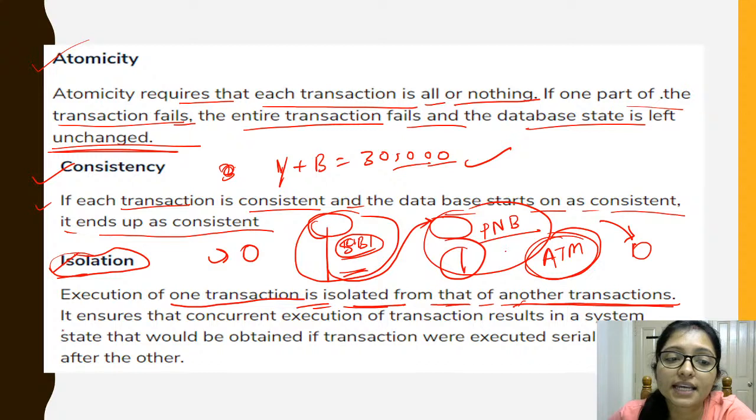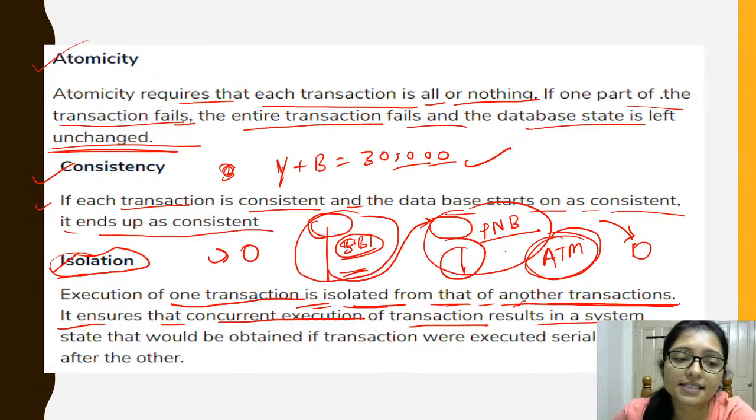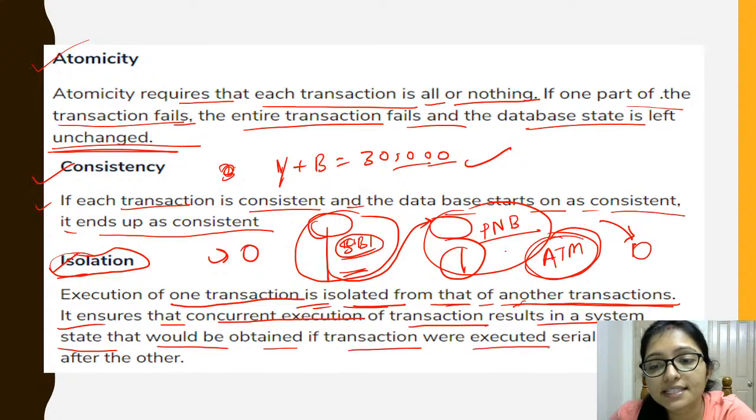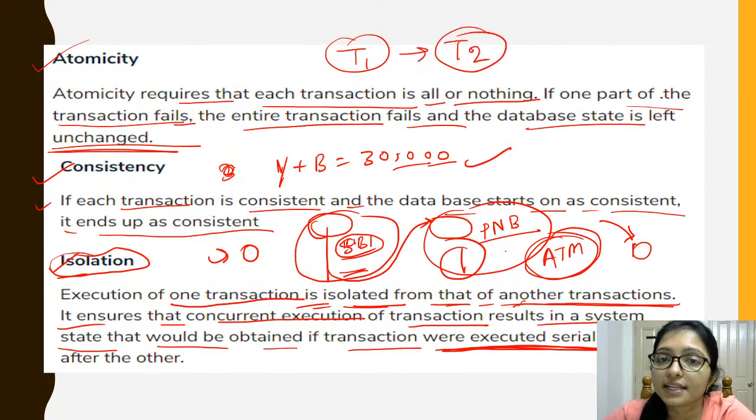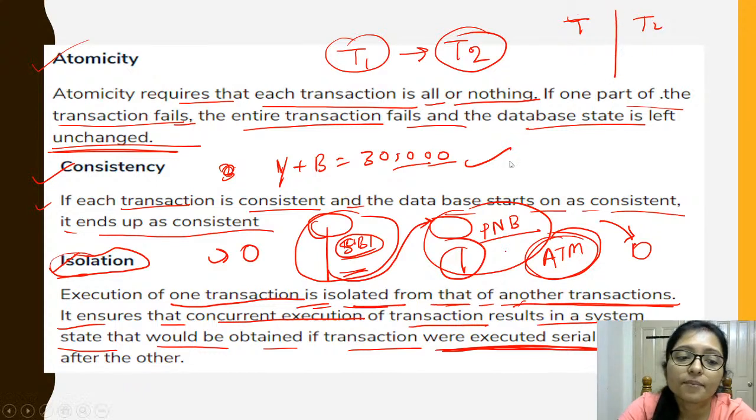Clear? Means it ensures that concurrent execution of transactions results in the system state that would be obtained if the transactions were executed serially. Now this is very important, there is some confusion that comes, that when we are doing it serially, means maybe transaction 1 is done first, then transaction 2 is done, then what will be the result? The same result should be there if transaction 1 and transaction 2 are done the same way.